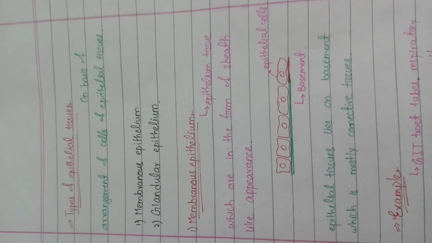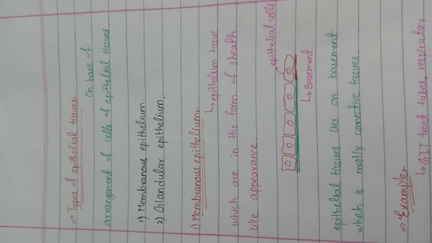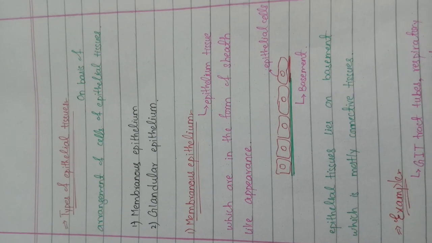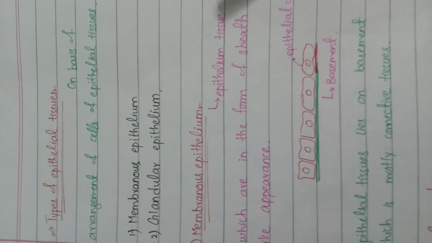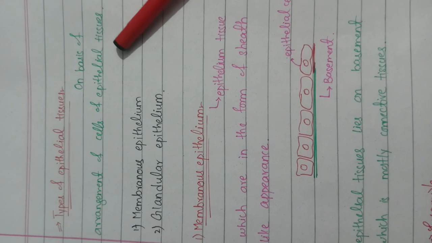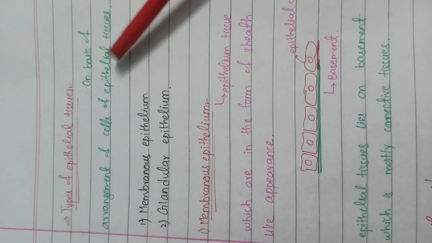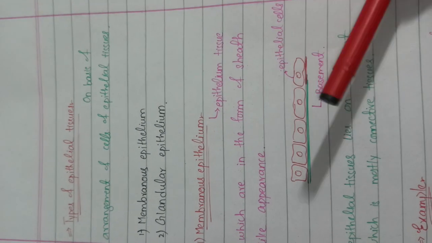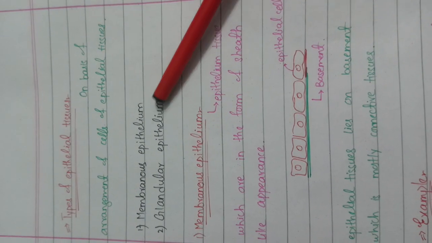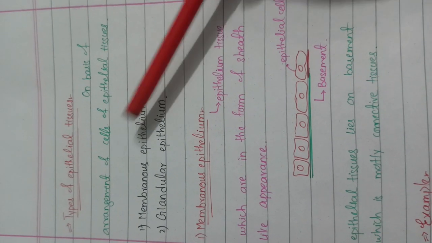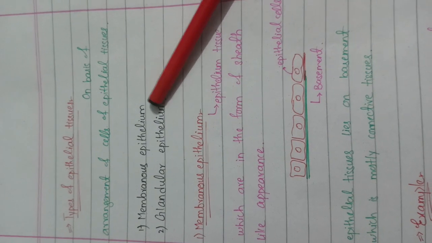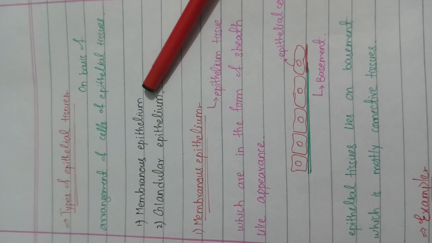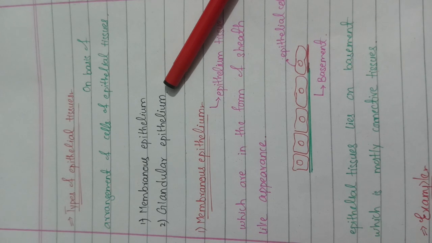In this next page, we have to describe the types of epithelial tissue. We have a lot of types of epithelial tissue, on different bases. First of all, we divide epithelial tissue on the basis of the arrangement of cells, meaning how the cells are arranged in a tissue. On this basis we have two types of epithelial tissue: first a membranous epithelium, then a glandular epithelium.